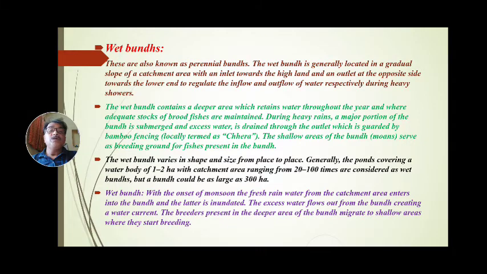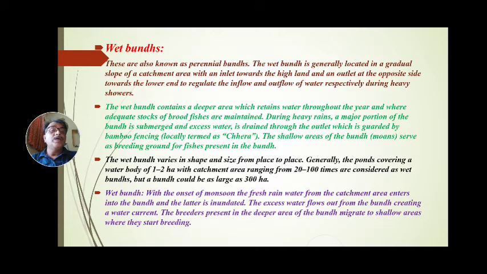A major portion of the bund is submerged and excess water is drained through the outlet, which is guarded by bamboo fencing, locally termed as chera.